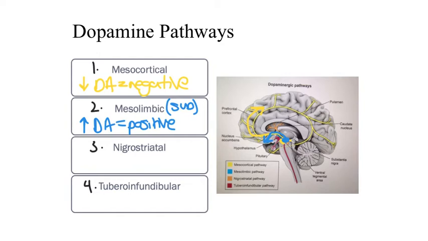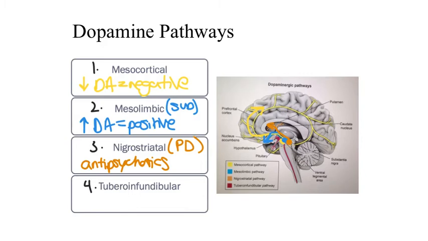The nigrostriatal pathway originates in the substantia nigra and projects to the striatum. This pathway is typically characterized for its effects in Parkinson's disease. And although it is not affected in the disease schizophrenia, it is affected by antipsychotic drugs. We will discuss this when we go through the antipsychotics in a later video.